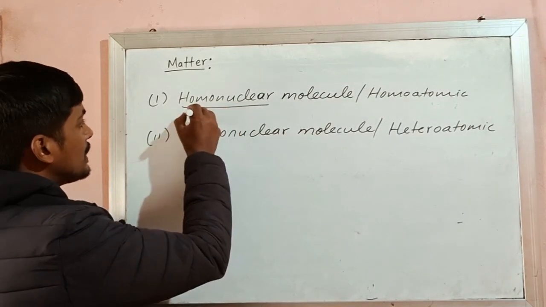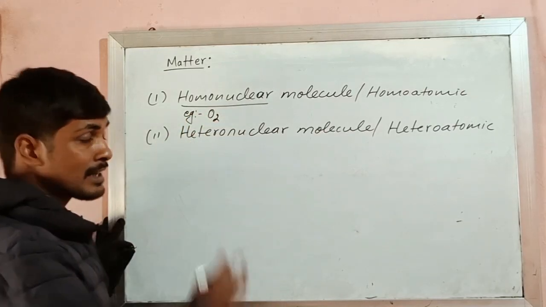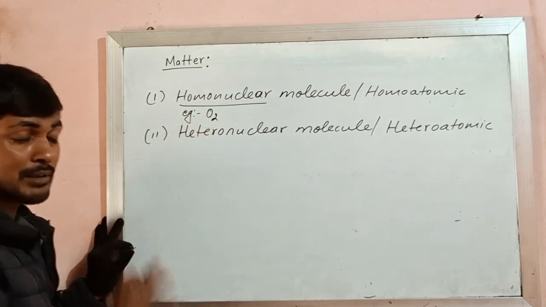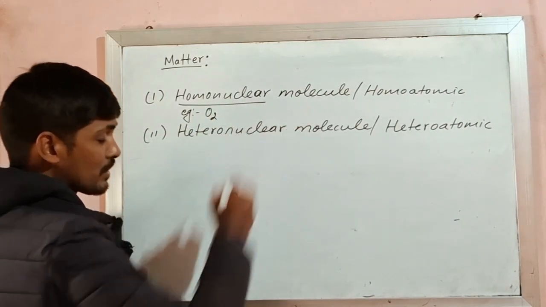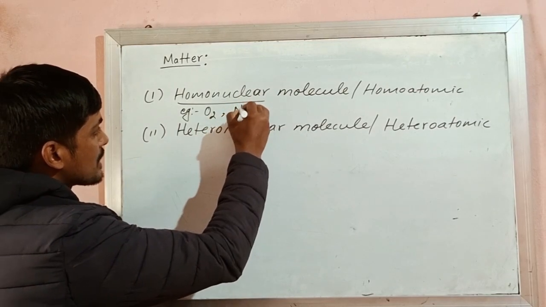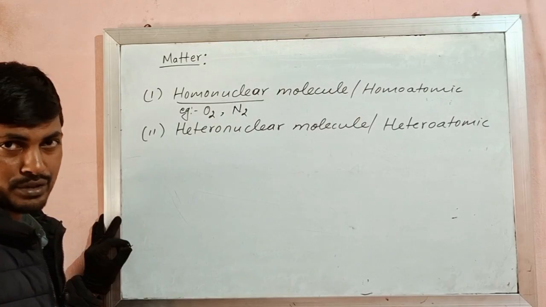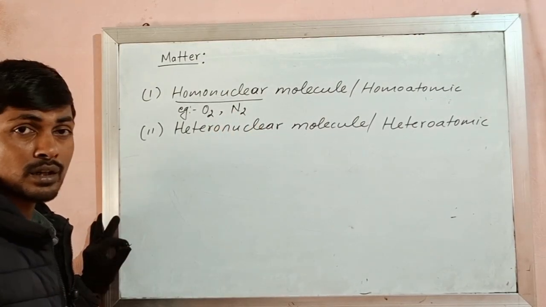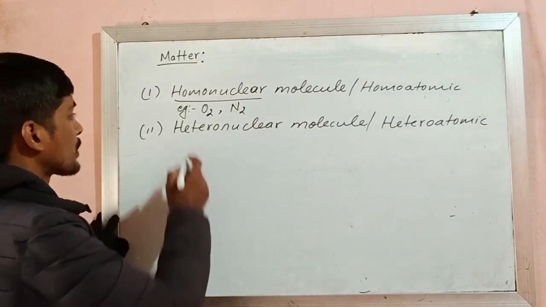For example, if we take oxygen, O2, it has two atoms of same type. Since it has two atoms of same type, it is called homoatomic molecule. Similarly, we have nitrogen gas, N2. It also has two atoms of nitrogen, same type of atom. So it is also a type of homoatomic molecule.